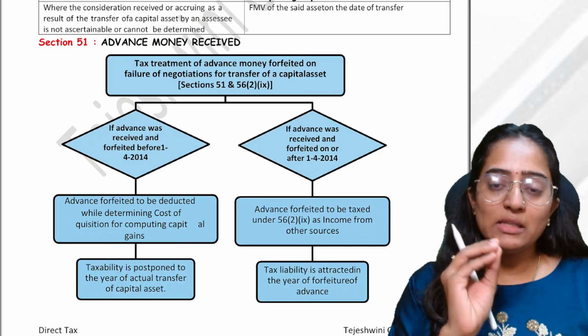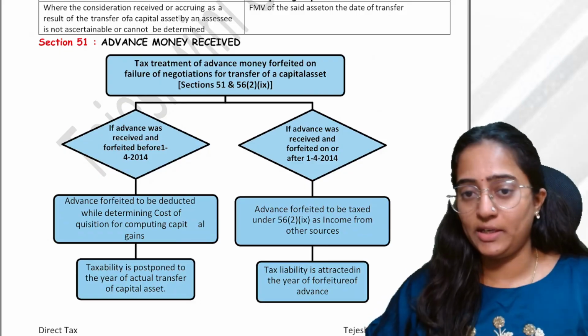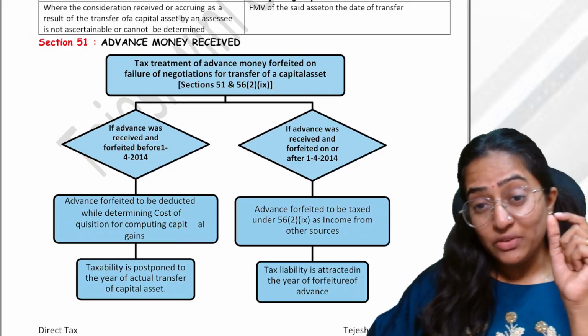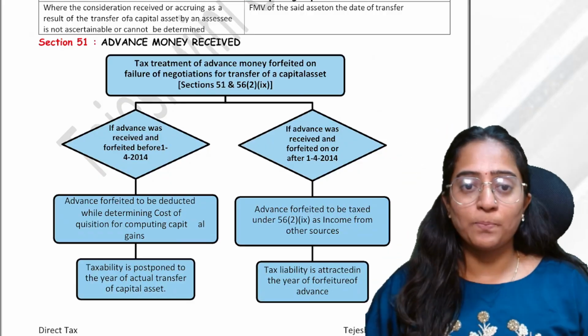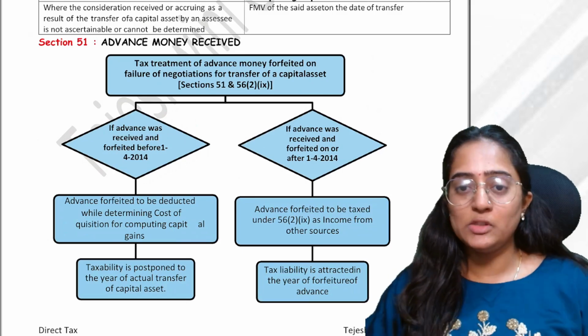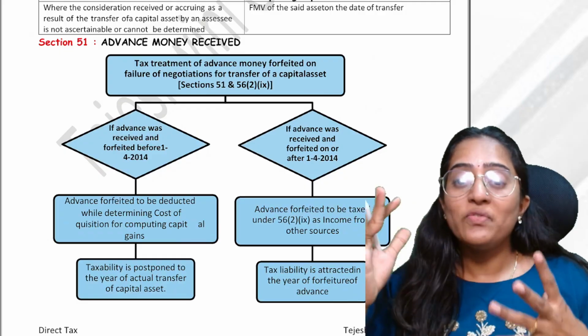And that advance money which you have received is forfeited. If it would have been a sale, you would have recorded it as capital gains. Correct? It is not your sale. Your property has not been sold. That fellow fought with you and told you to keep the 2 lakh rupees. Forfeiture has happened.